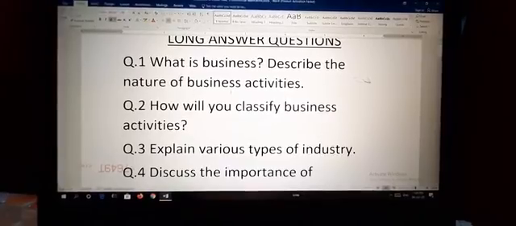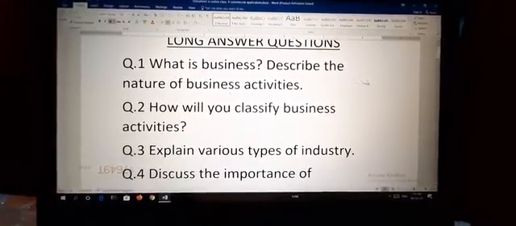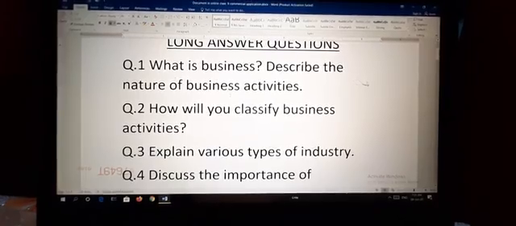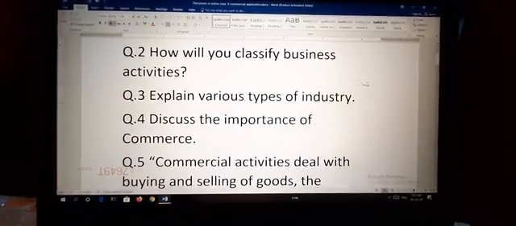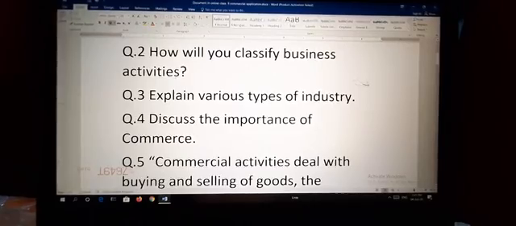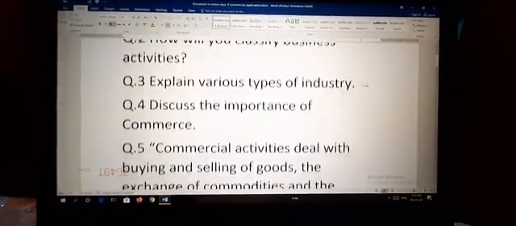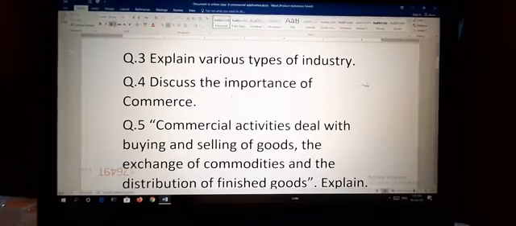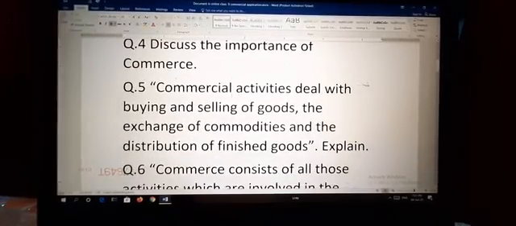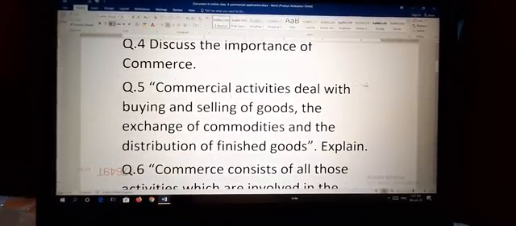So first question is, what is business? Describe the nature of business activities. Second, how will you classify business activities? Third, explain various types of industry. Fourth, discuss the importance of commerce.